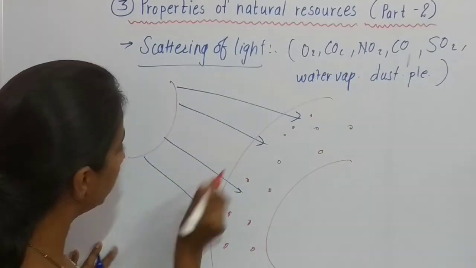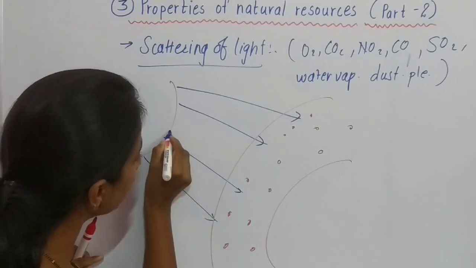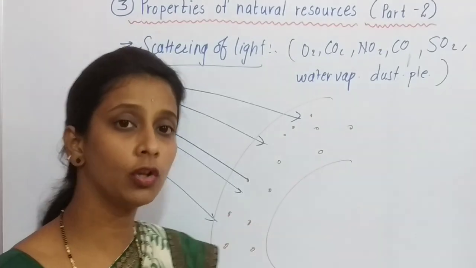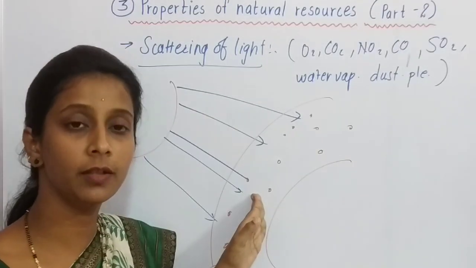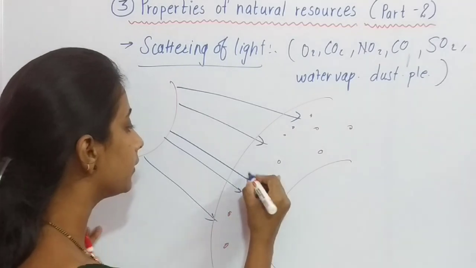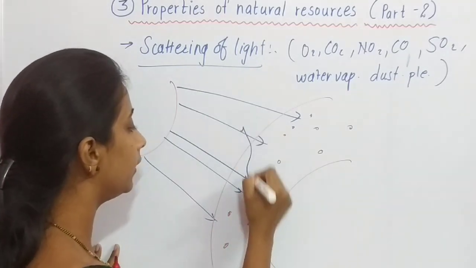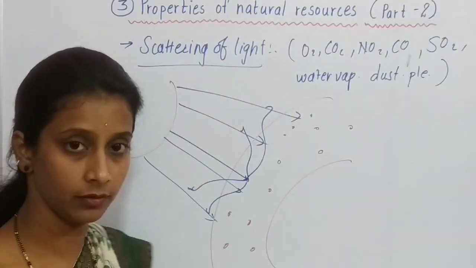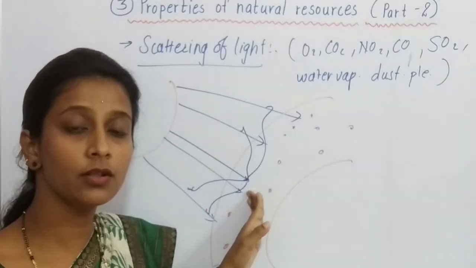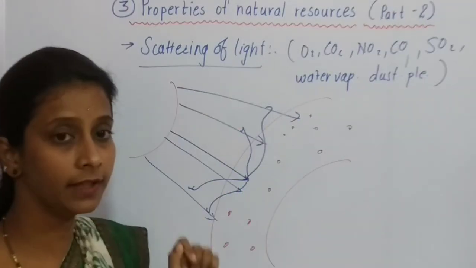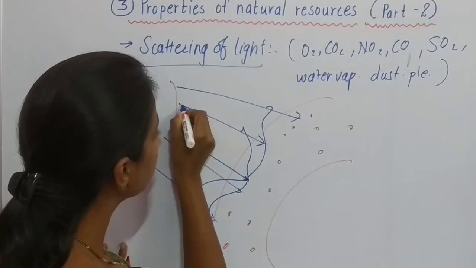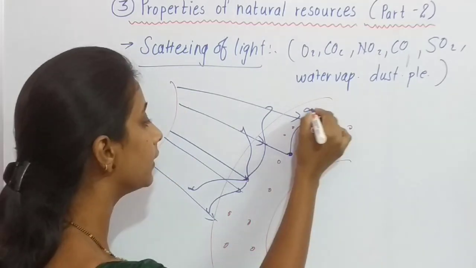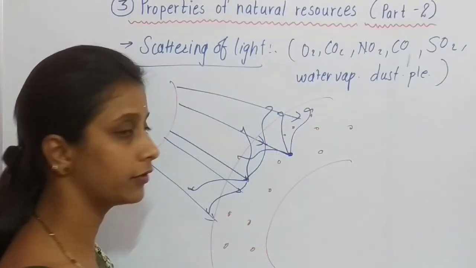So when a ray of light strikes any constituent of air, any small particle present in the atmosphere, then it is scattered, or it deviates in another direction. It goes in another direction, and such a phenomenon is called the scattering of light. So when this light comes onto this particle, it scatters, it deviates in another direction.